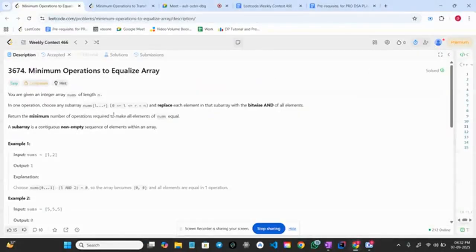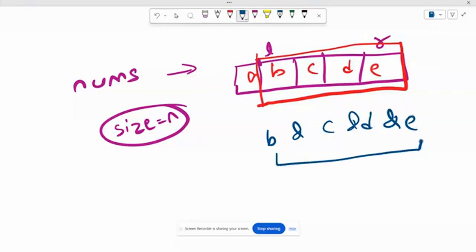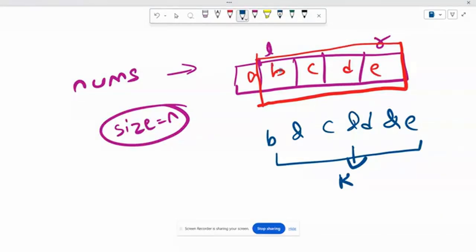So what I can do is replace each element in that subarray with the bitwise AND of all the elements. What does it mean? I will take the bitwise AND of B and C, then D, then E. I will take the bitwise AND of all of them, and I will get some value, let's say K. Now what do I do? I will replace each element in that subarray with that value K. That means B will be replaced by K, C will be replaced by K, this also K, this also K. In one operation I can do this.